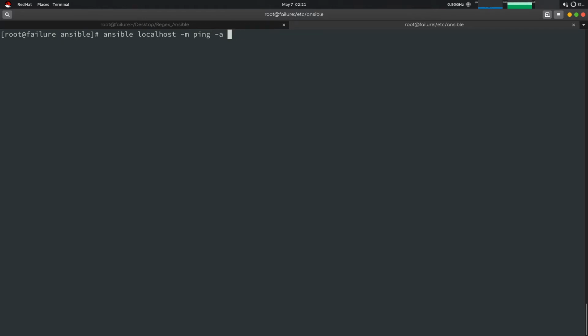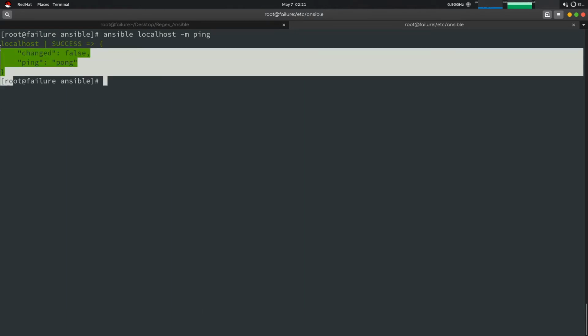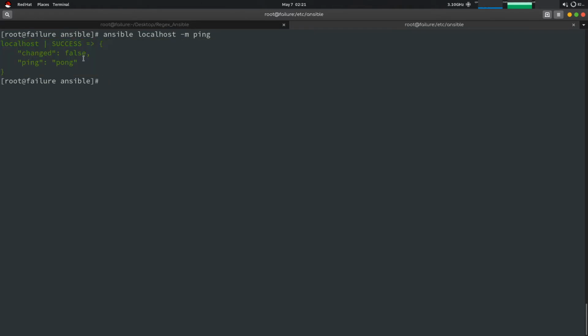Hyphen a is not required, just run it. So the ping command is used to ping the node from the server. Whenever you create any cluster, after creating it and setting up all the things, the first thing you have to run is this ping command.